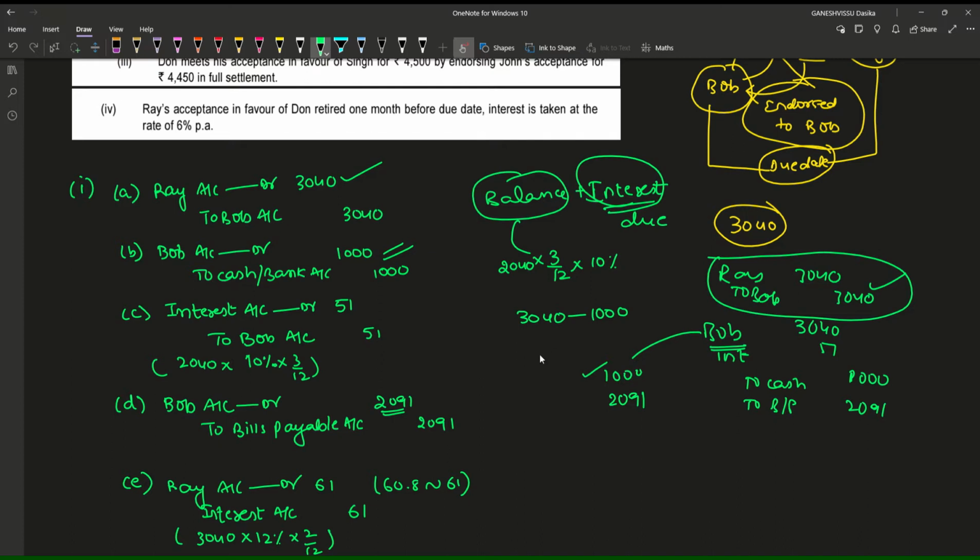Here you see 2091 is there. Now we have credited this amount with 51 rupees.